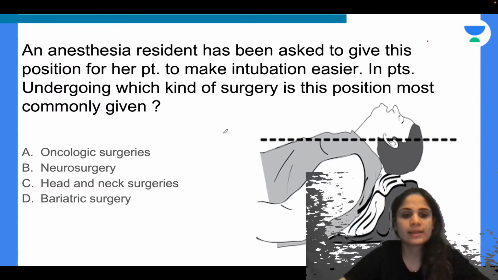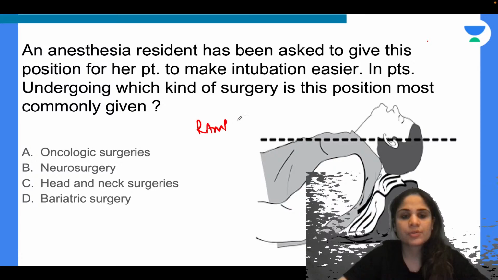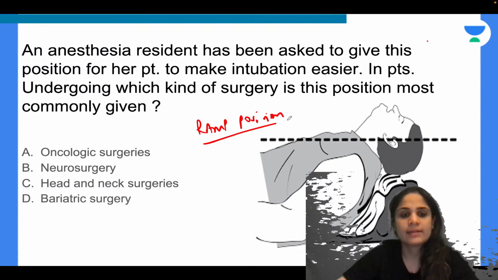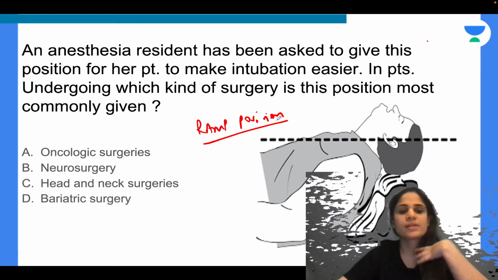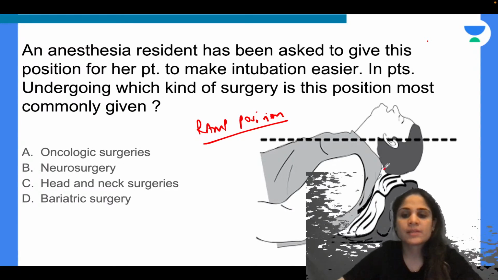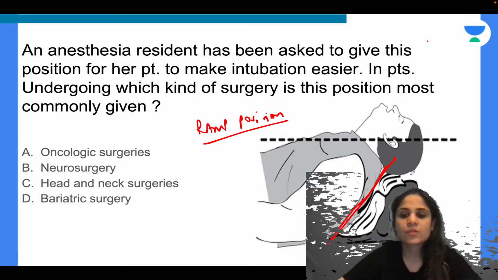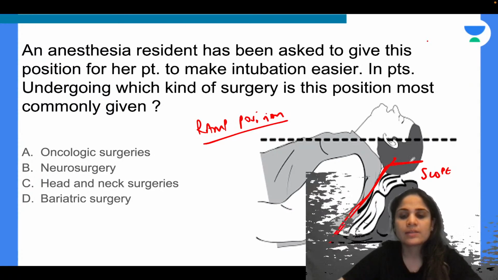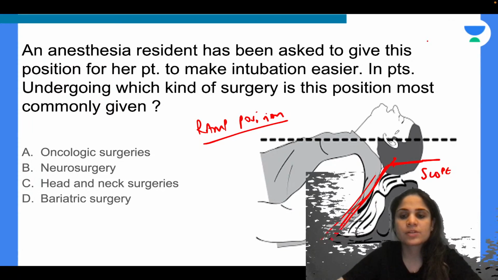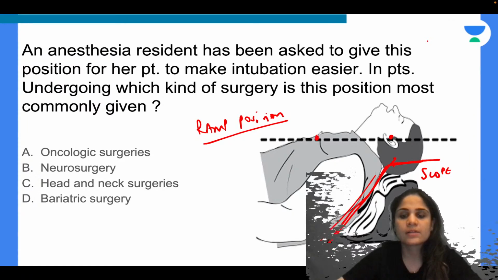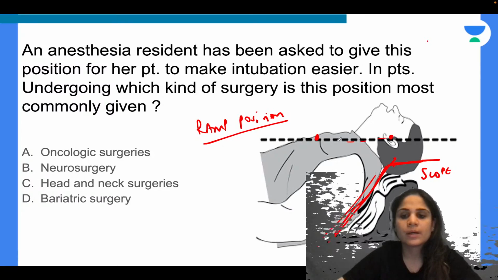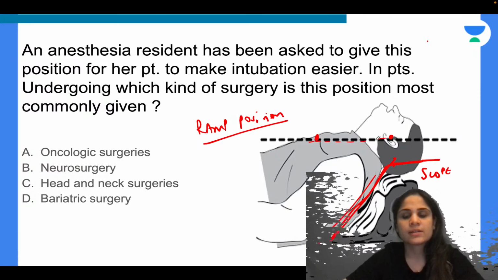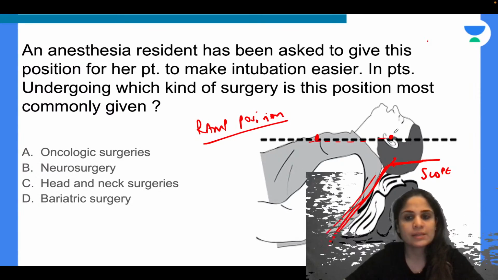Yes, absolutely correct. This is the ramp position. So what is the ramp position? Ramp position is basically you make a ramp, meaning a slope. Okay, you make a slope below the patient's head. Now in this you are making a slope in such a way that the tragus of the ear and the sternal notch, both of them are in the same line. Okay, so if the tragus and the sternal notch are in the same line, this makes your intubation easier.